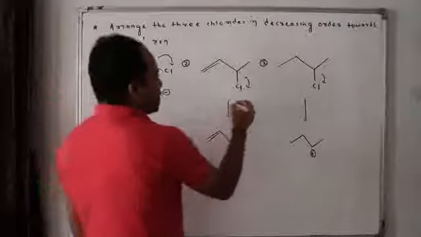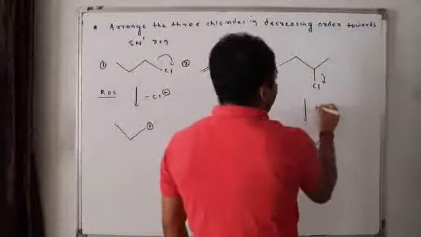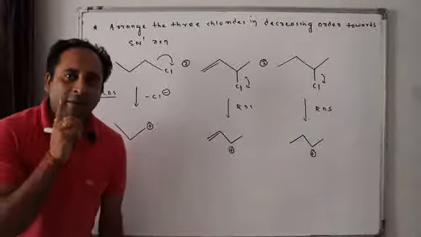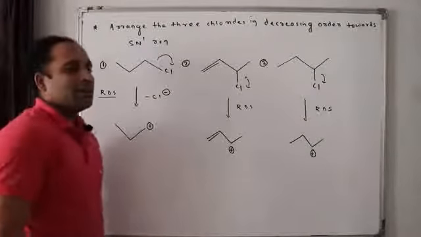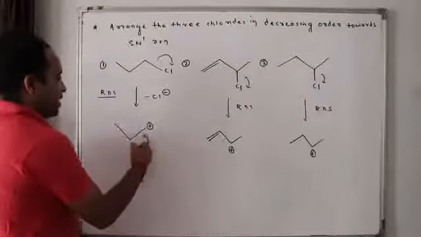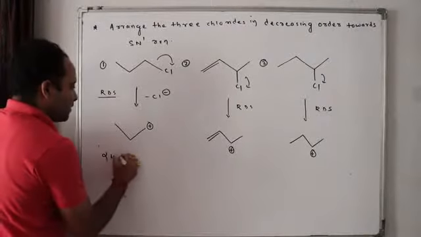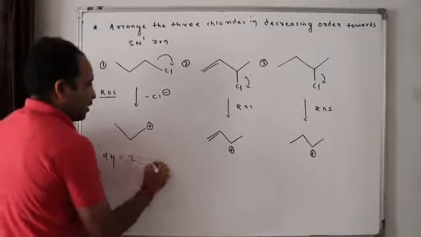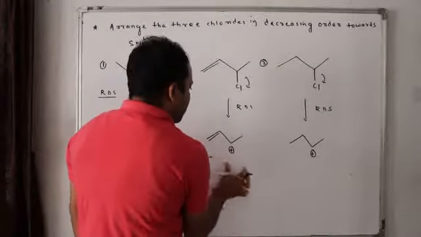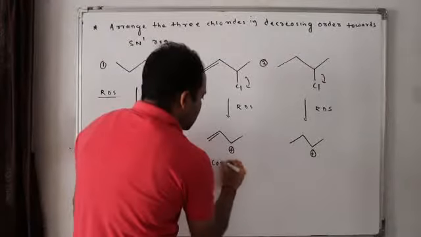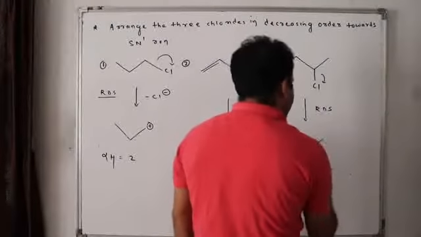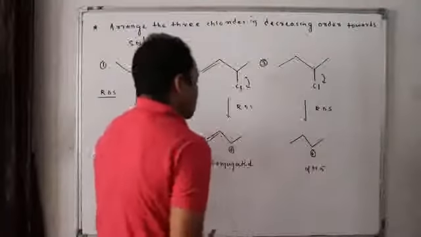Now, do you know all these steps which I explained in these three examples are what? RDS, rate determining step. Now my concept is the more stable the carbocation, the faster the rate of the SN1 reaction. Now, here how many alpha hydrogen? Only 1, 2. Here how many alpha hydrogen? Here 1, 2, 3. Along with that, they have what? Conjugation. Conjugated system is formed. So more stabilized. Here how many alpha hydrogen? 3, 4, 5. Now tell me, do you remember one fact?